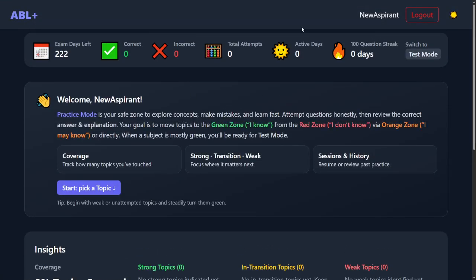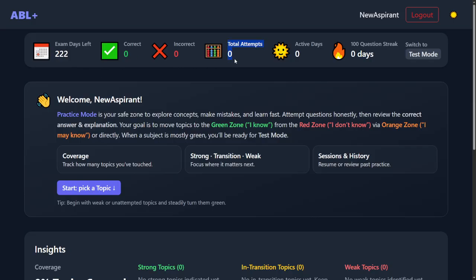Welcome. This is going to be your welcome dashboard. And remember, this is all early stages, so this is where we start from. First you will see the exam days left. It calculates based on the registration you did. For example, for 2026 the exam date was there, so it calculated and gave you 222 days, which is very handy to see how near your exam is.